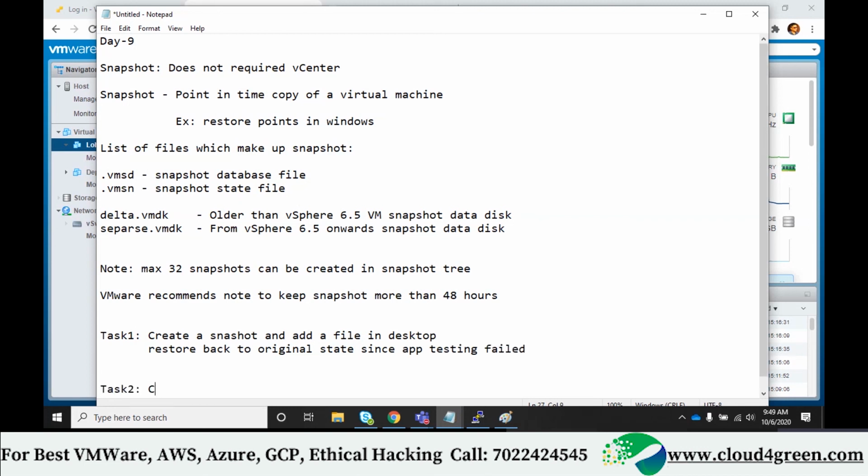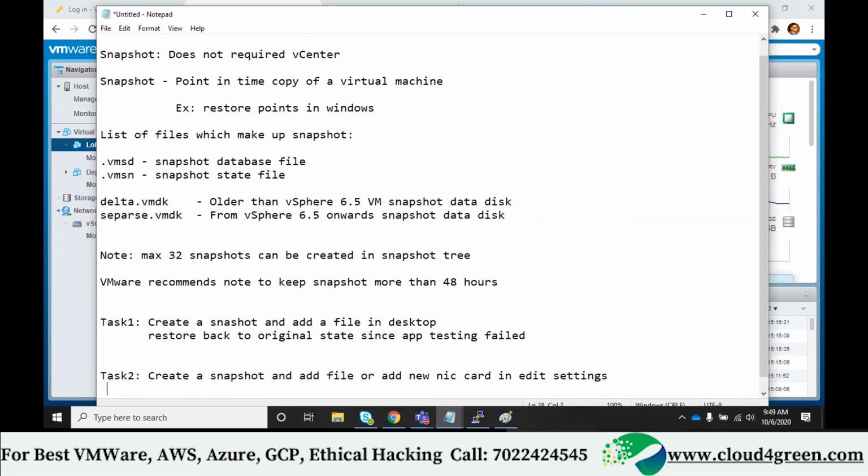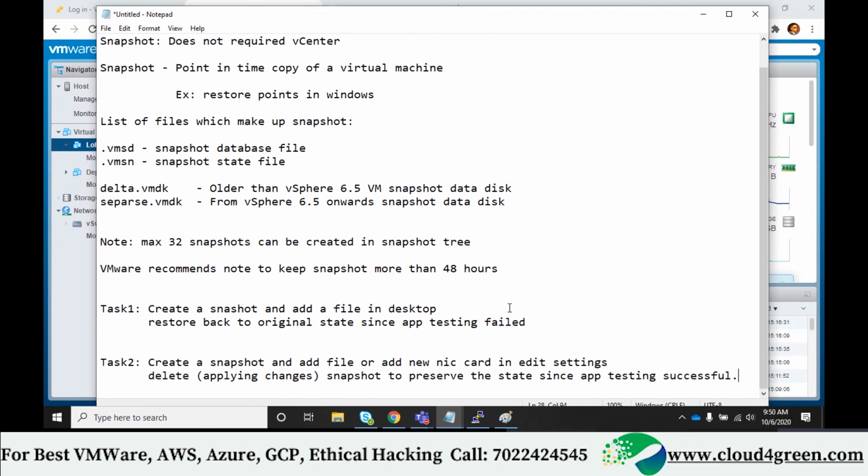Task 2: create a snapshot and add a file, or you can add a new NIC card in edit settings. Delete, meaning applying changes. Delete the snapshot to preserve the state since app testing was successful. Okay. Can you do this now?